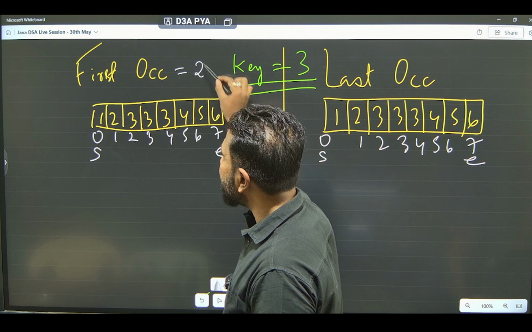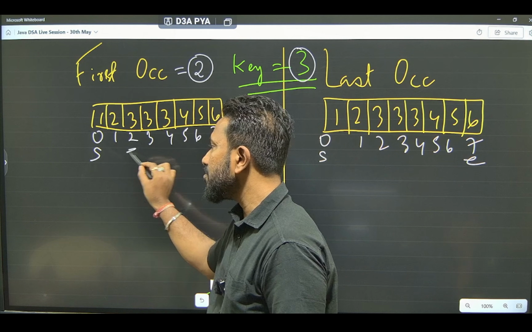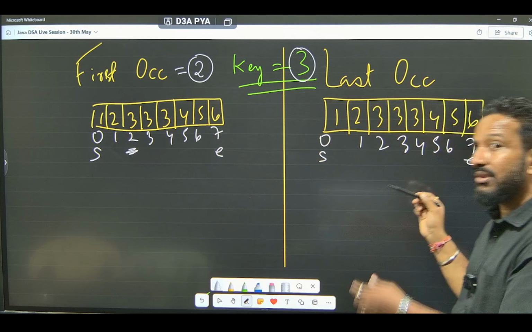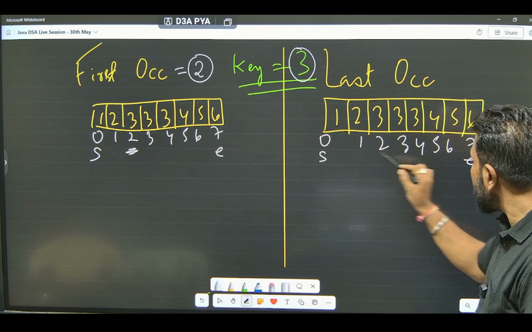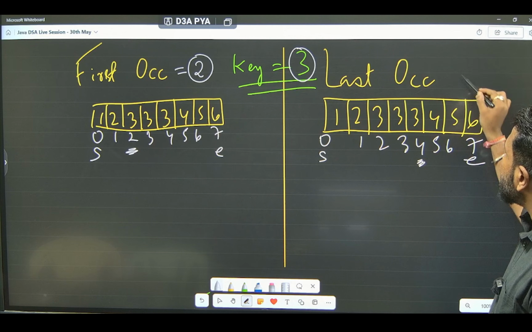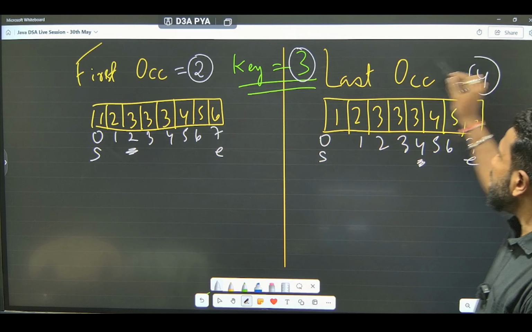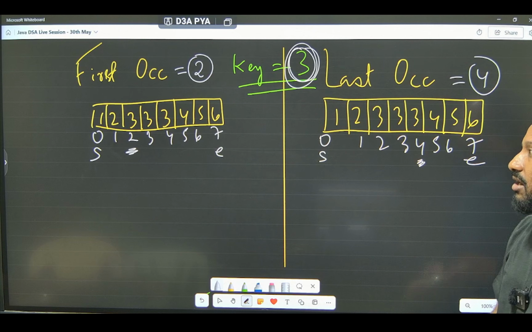2. At index number 2, this key 3 occurs for the first time. And the last occurrence will be from the right hand side. That means at index number what? 0 1 2 3 4. Yeah, here. At index number 4, the key 3 occurs for the last time. Got it? How will you solve this?